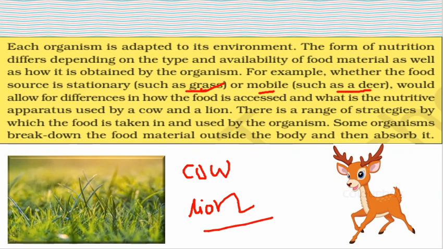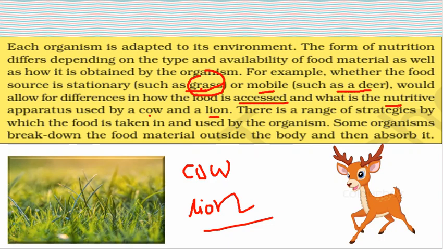Clear? Now they would allow for the difference in how the food is accessed and what nutritive apparatus is used by the cow and the lion. So here the cow uses grass, and the lion uses the deer.